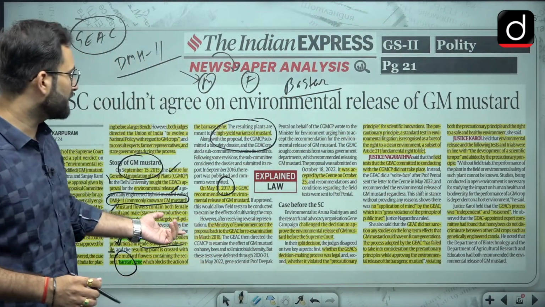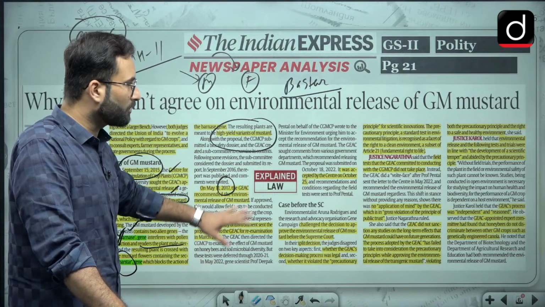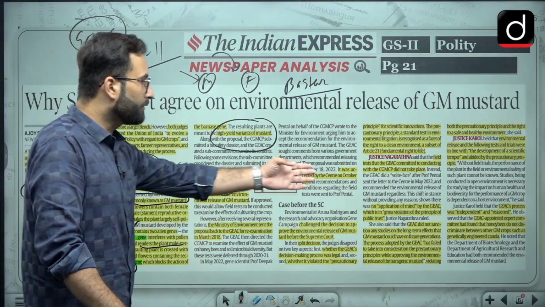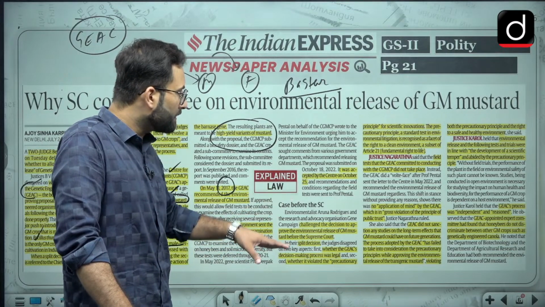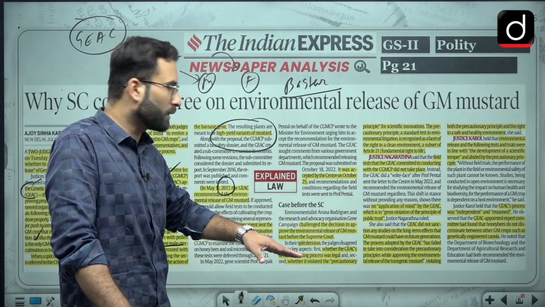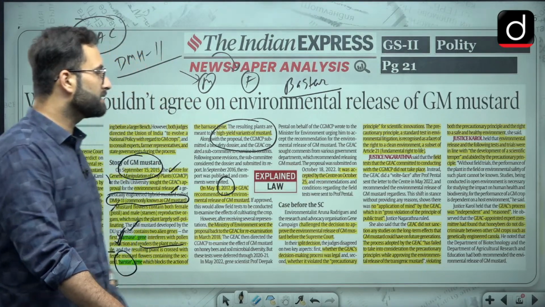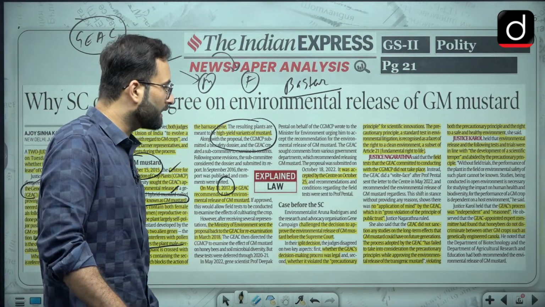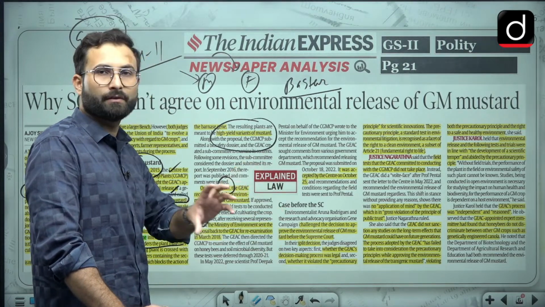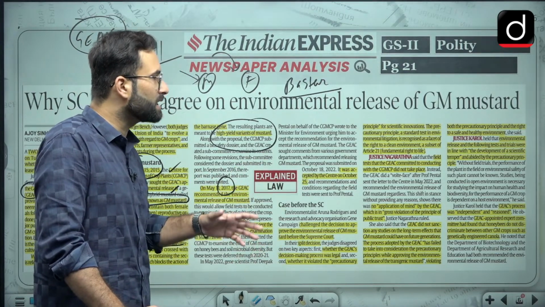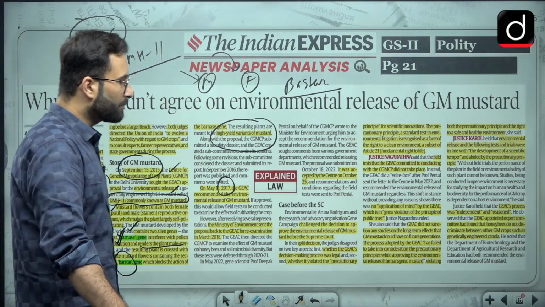Okay, then in 2017, GEAC recommended the environmental release of the mustard. The Ministry of Environment sent the proposal back to the GEAC for re-examination. Okay, so these dates are not important for us, but after that, this particular proposal was accepted by the center on October 25th. Then this case came before the court. Here this particular approval which was given was challenged before the Supreme Court, because of which they have given the split verdict.